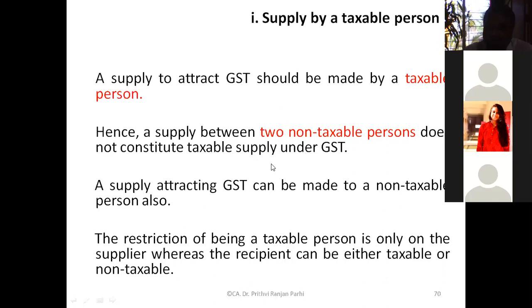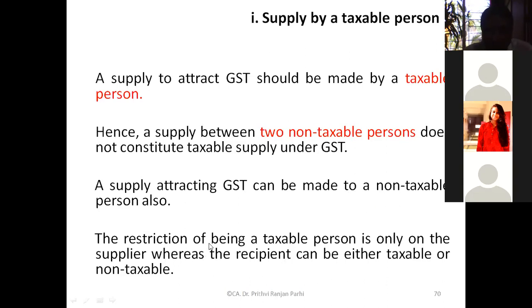And a supply made by a non-taxable person to a taxable person will also not attract GST, because you are the supplier. Okay, sir. So a supply attracting GST can be made to non-taxable persons also. You can supply to a non-taxable person, you can supply to a taxable person also.